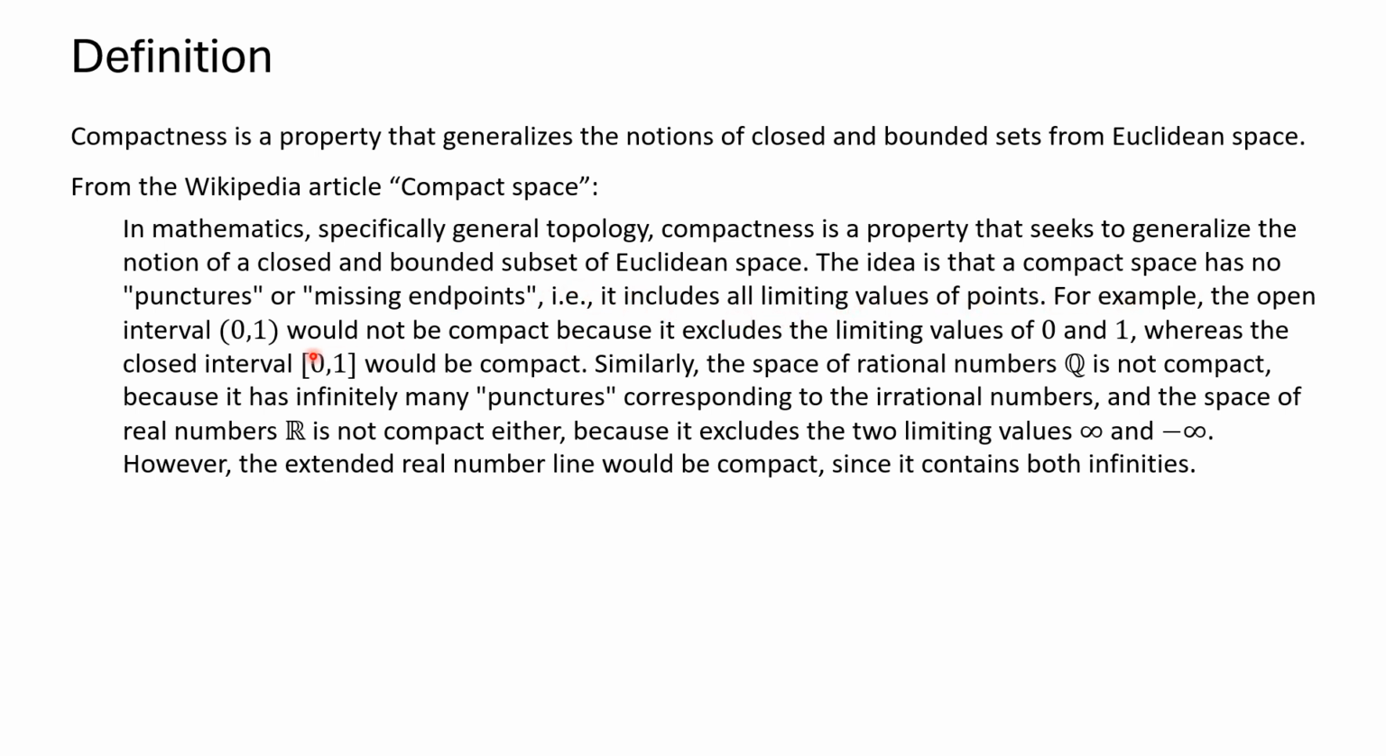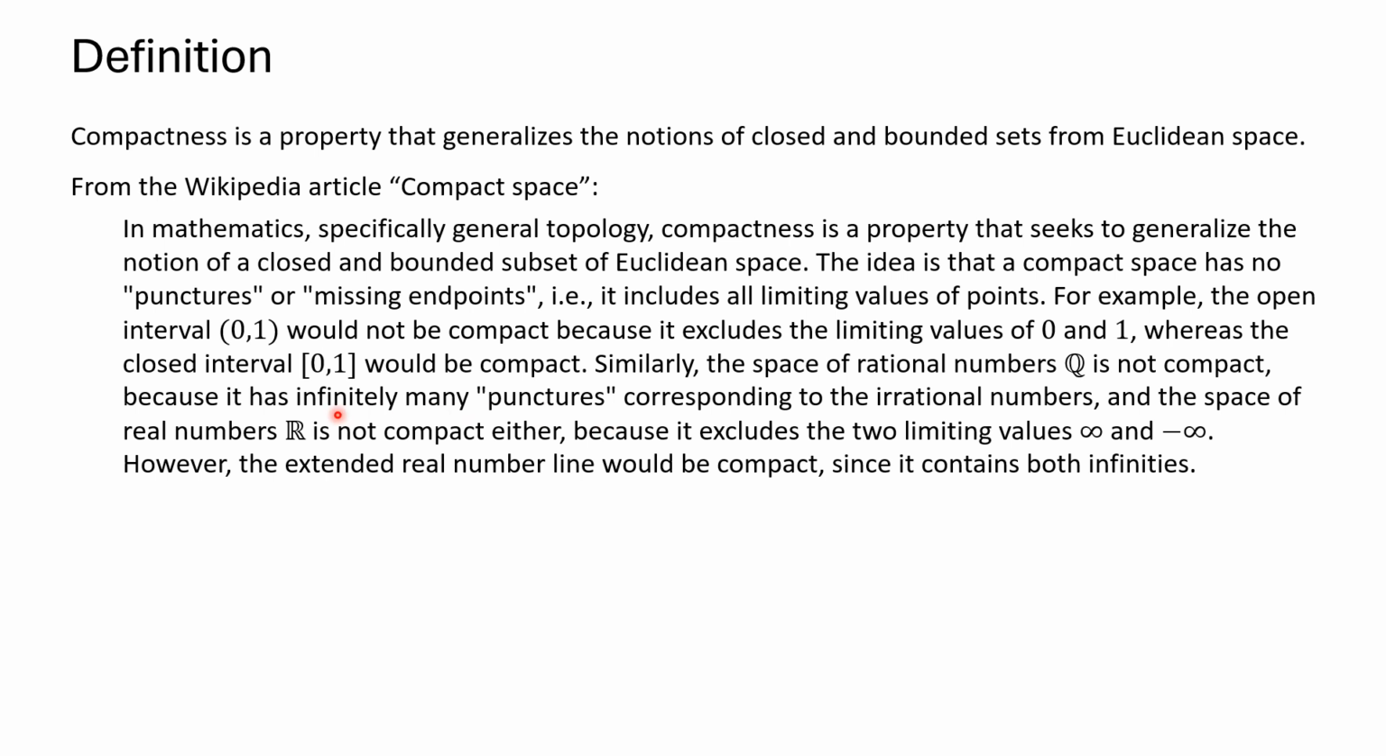For example, the open interval (0, 1) would not be compact because it excludes the limiting values 0 and 1, whereas the closed interval from 0 to 1 would be compact. Similarly, the space of rational numbers Q is not compact because it has infinitely many punctures corresponding to the irrational numbers. So the rational and irrational numbers are very much intertwined, and you can't put an open ball, for example, around any rational number without including irrational numbers, and vice versa.